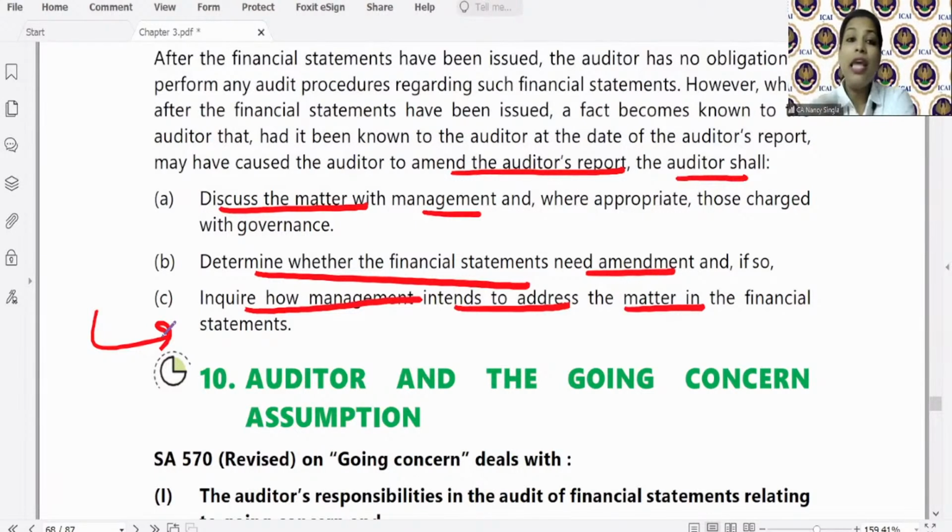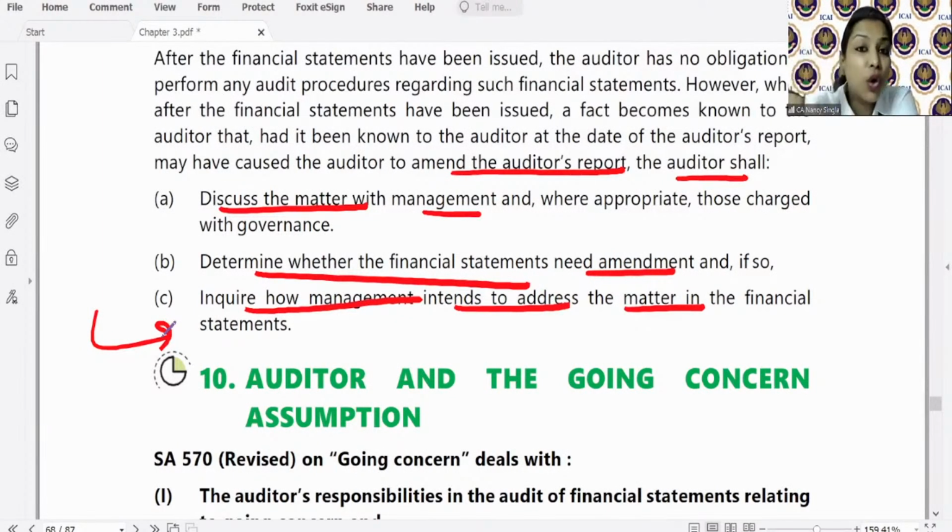Okay? If management is not agreeing, and the auditor feels that the amendment should have been made, the auditor will ask the management not to provide my audit report with the financial statements, I'll provide you with the new report. Clear? Now let's say management issues such financial statements and your audit report also, though you have asked them not to. Then what is the responsibility of the auditor? The auditor will take appropriate actions to prevent reliance on such audit report.